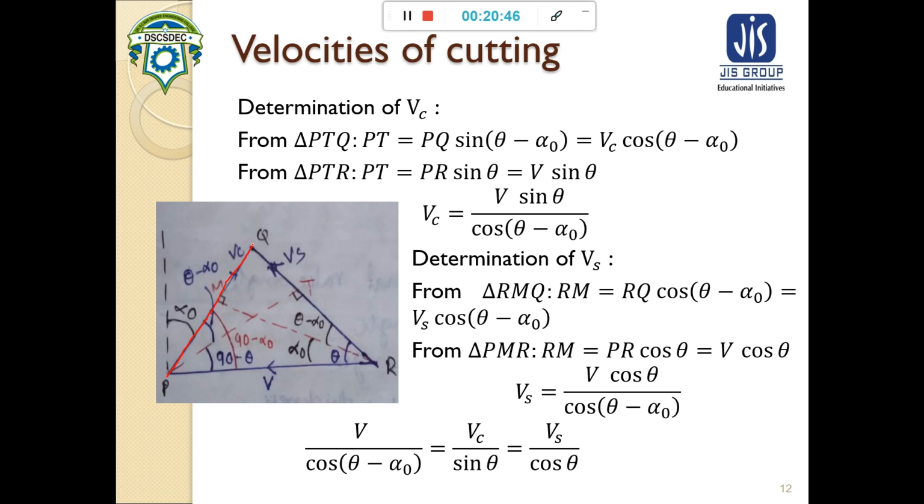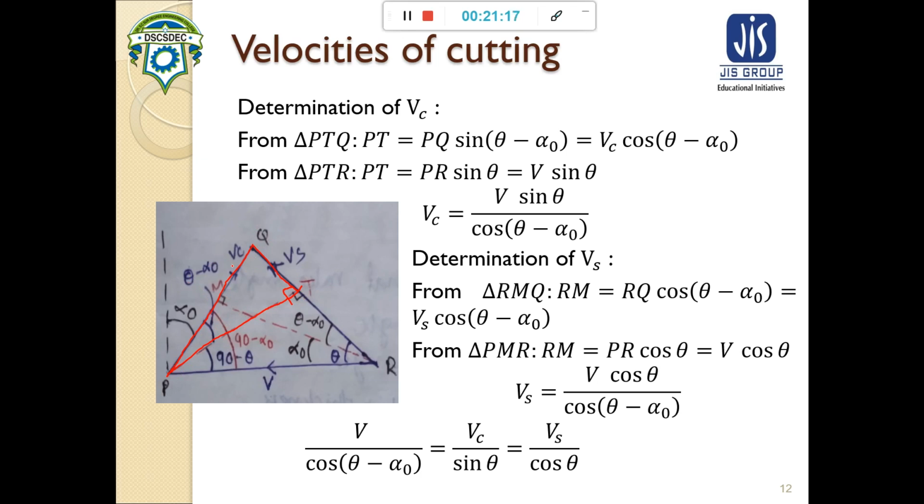For that, first we choose this triangle. See here very carefully, this is 90 degrees. Then PT will be PQ sin theta minus alpha 0. That is, PT equals VC sin theta minus alpha 0.